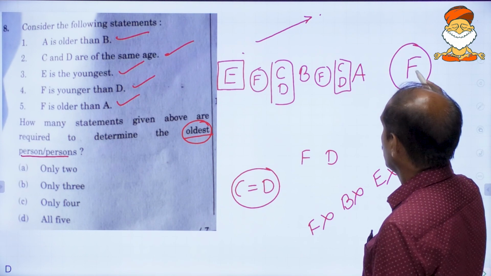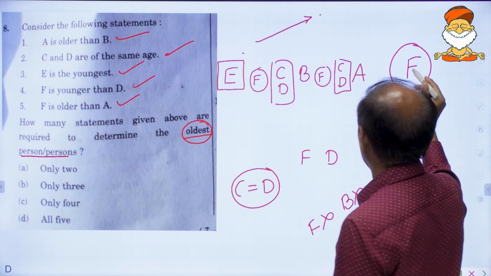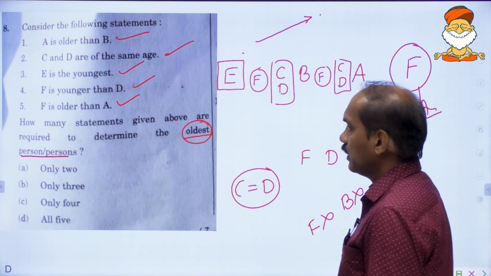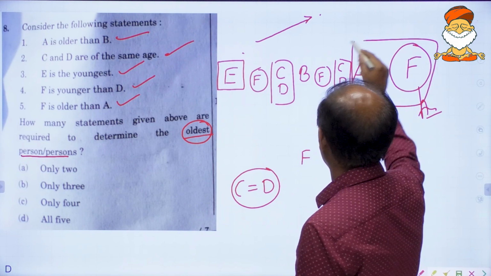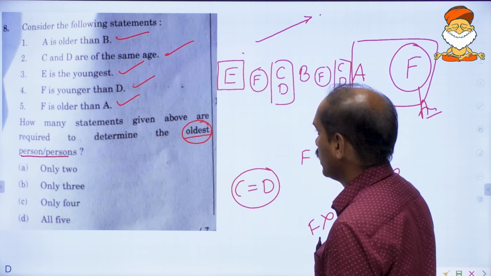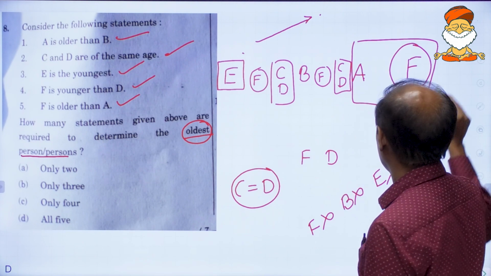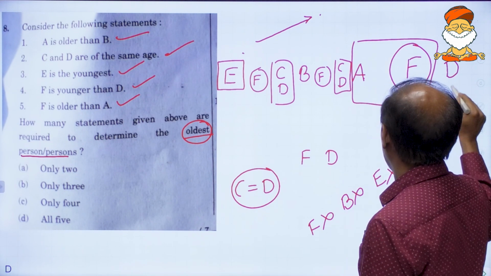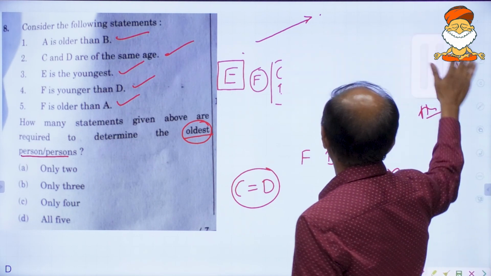But F is older than A. So F on this side, right? F is older than A. So A, of course, this is clear. And F is younger than D. So younger than D means D will go here. So D here, meaning C and D are of same age, right? So now let me draw it again.